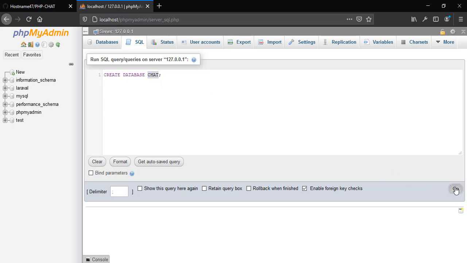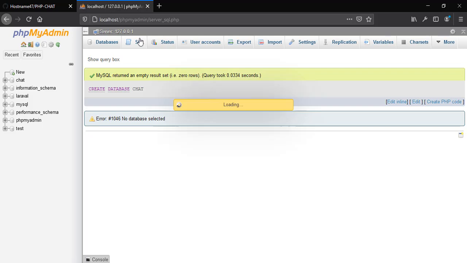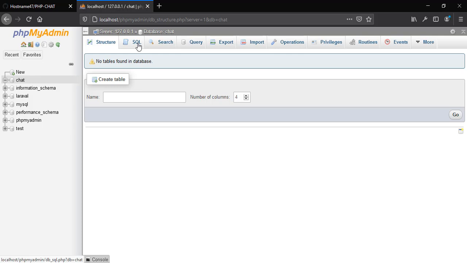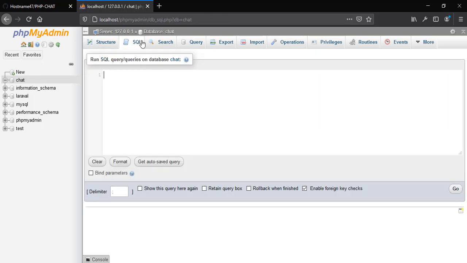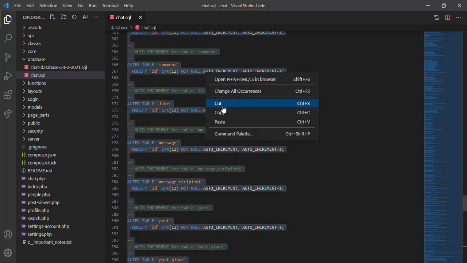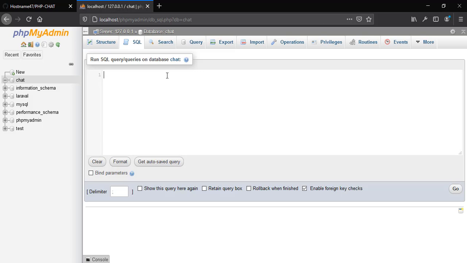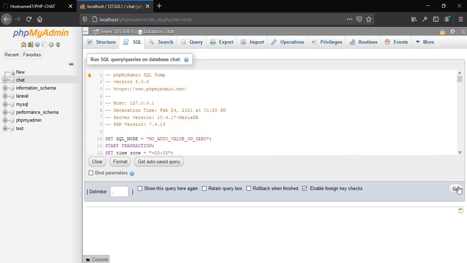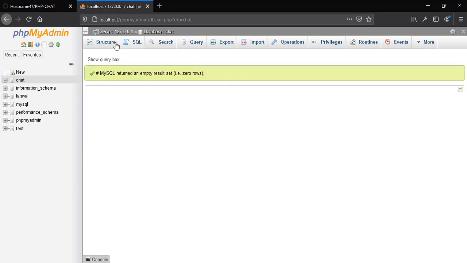So let's run this query, and then let's open this database and go to SQL, and then let's grab all this file. Let's copy this and paste it right here, and then let's run all this file, all these queries. So this process could take some time, so let's wait. Alright, so our database is created successfully.